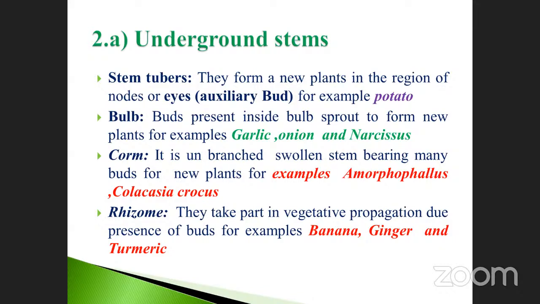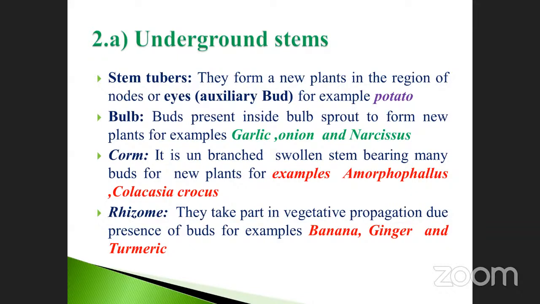These are all known as corms. They ask so many times about the bulb as well as the potato also having buds, but in this category, a swollen stem bearing many buds forms a new plant, for example Amorphophallus, Colocasia, crocus.